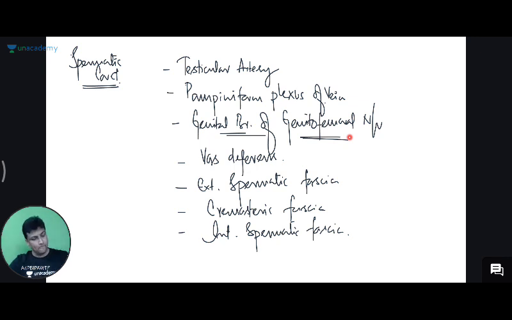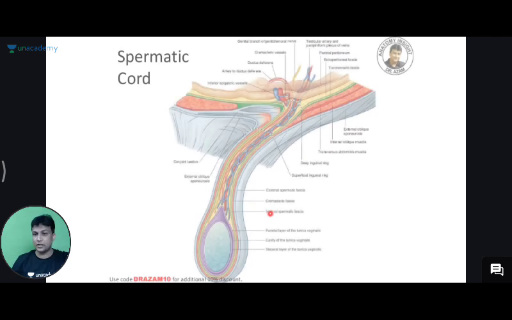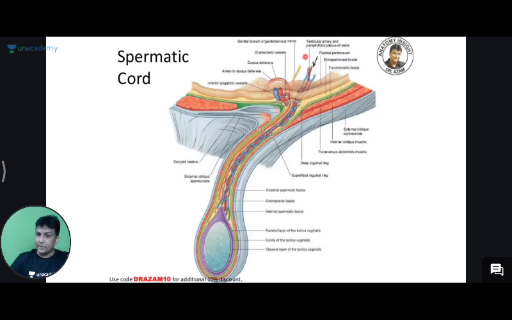Very good, Rohit. Okay. So this is the inguinal canal in males, and in male there'll be the spermatic cord. And spermatic cord, if you see here in detail, has the testicular artery. There'll be a network of vein, pampiniform plexus of vein. There'll be a nerve here, genital branch of genitofemoral nerve, and then there is a duct here. The duct is vasa deferens. All that will be surrounded by fascia. Perfectly done, sir.